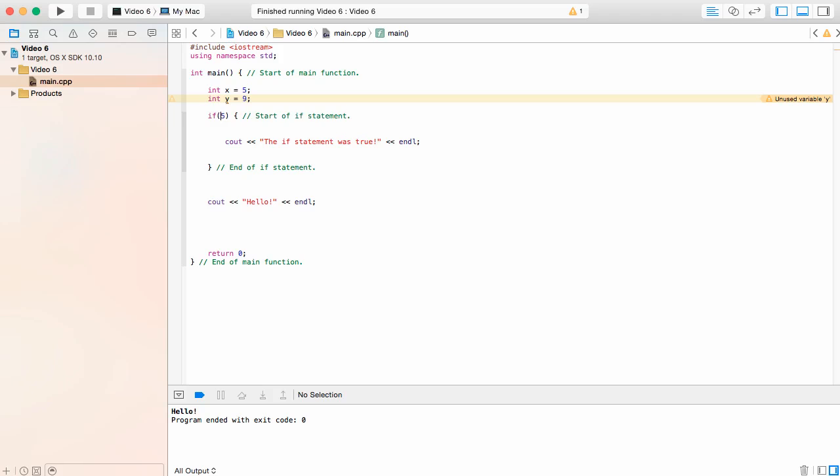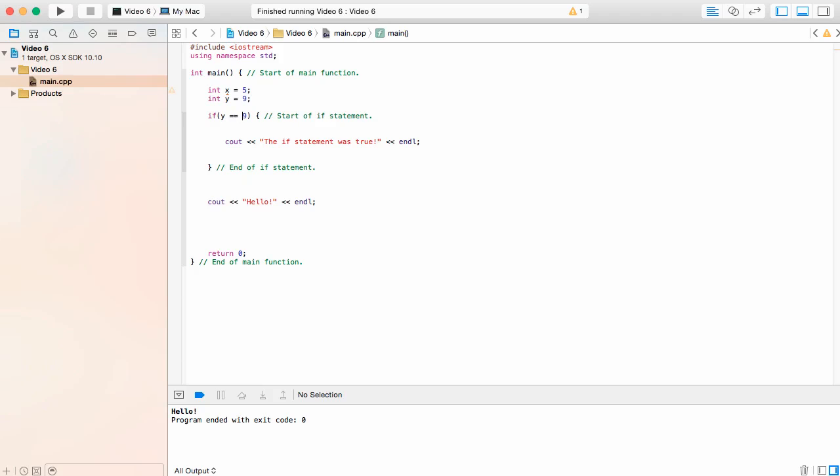Next thing, how about we go with variable y. Now, what if we wanted to make something equal to it, right? That means this statement is only going to be true and the if statement will only execute if y is equal to one value. Do we do it like this with one equal sign? No, we don't, because we saw that this equal sign is designated for assignment only, which means right here, x is equal to 5. That's what the equal sign's for. It's when you're assigning a value to a variable. So we're actually going to go and put 2 equal signs right there.